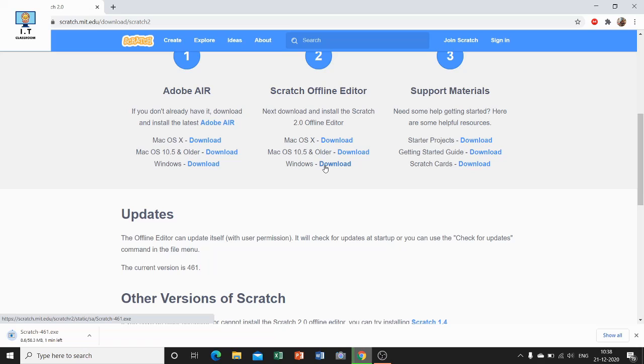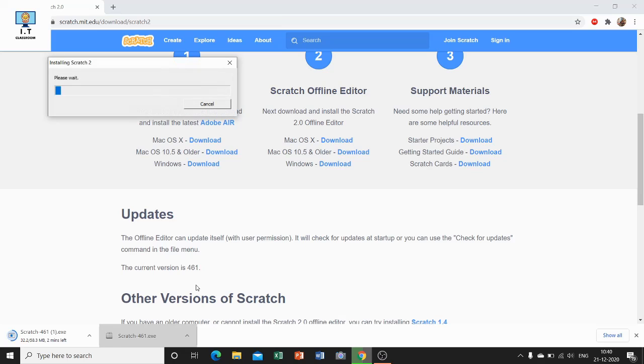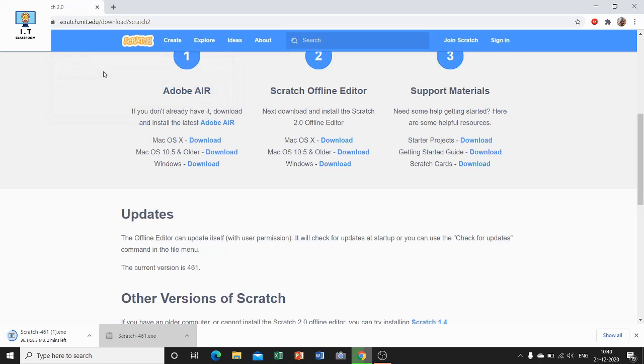It will take a few seconds to download this. Once it has been downloaded, you can open it. Here it will give the message installing Scratch 2.0. Please wait. See here, now it has installed the file.